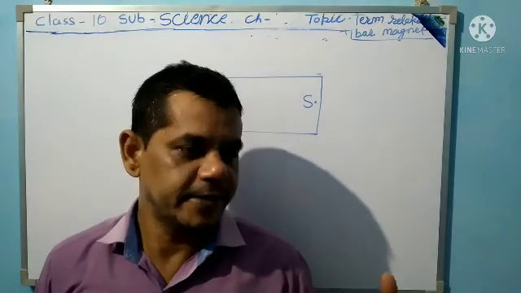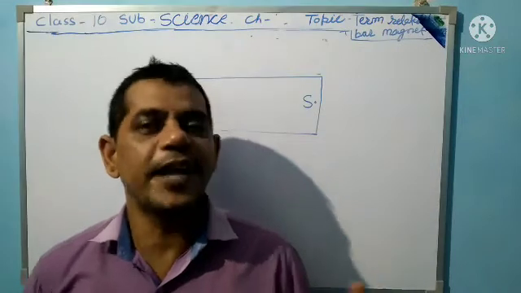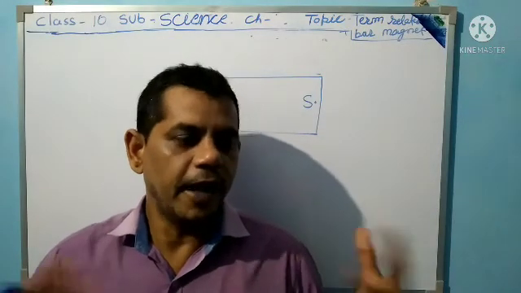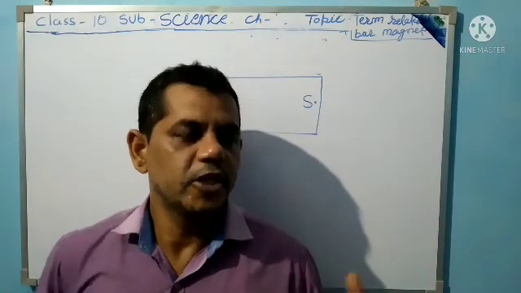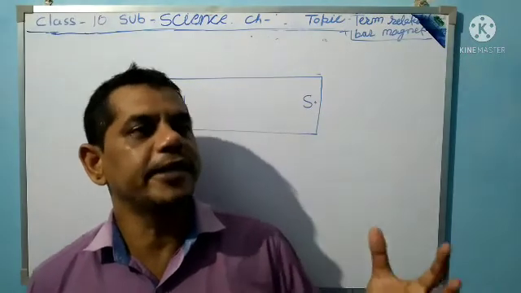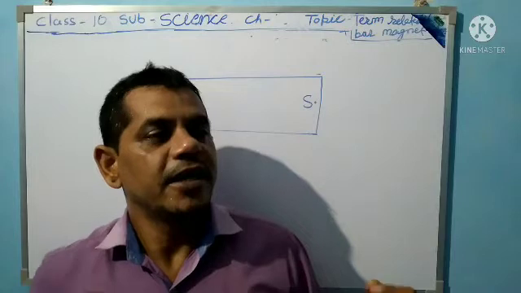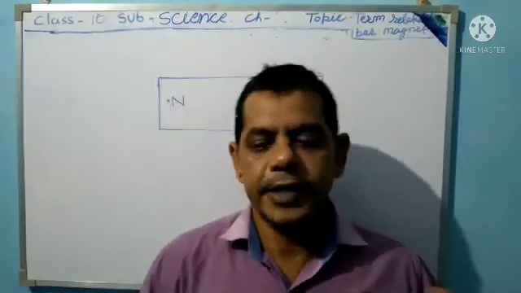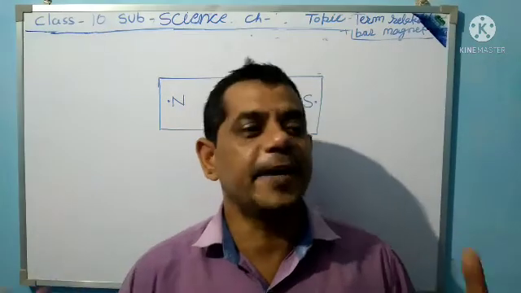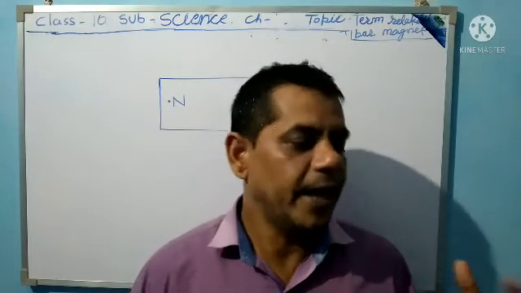A bar magnet has the property to attract iron metals. So I say a magnet has the property of attracting iron metals. Its shape may be cylindrical, rectangular or circular. Such a magnet attracts iron pieces and iron material.